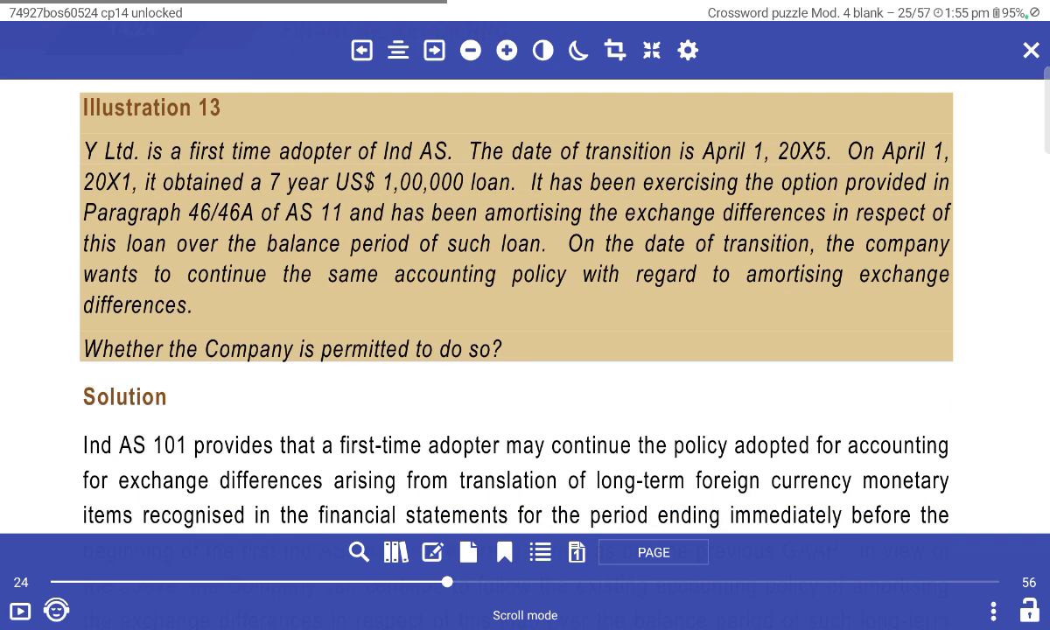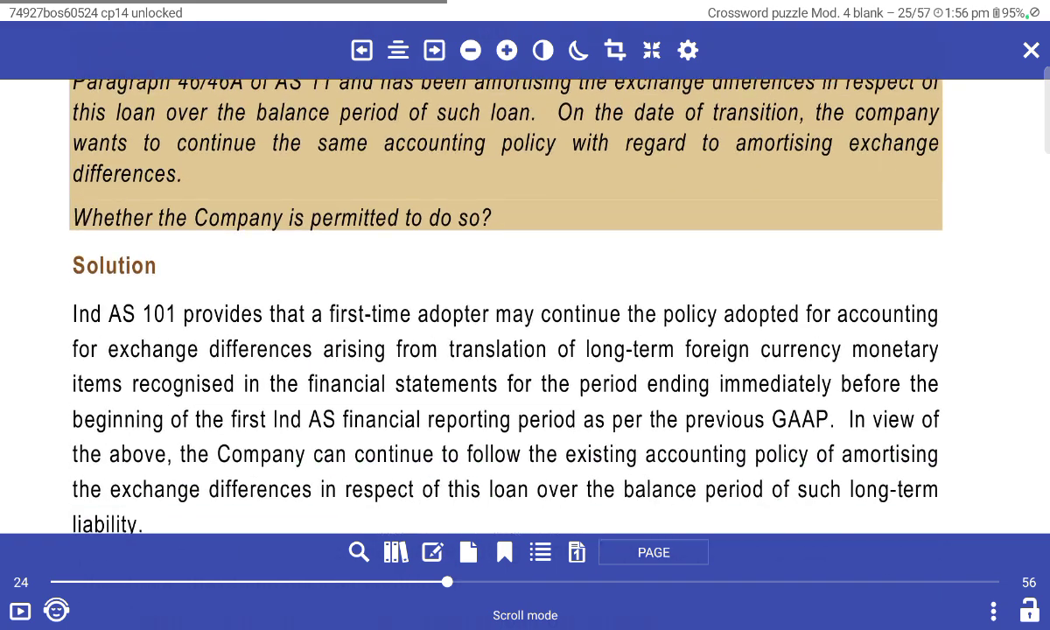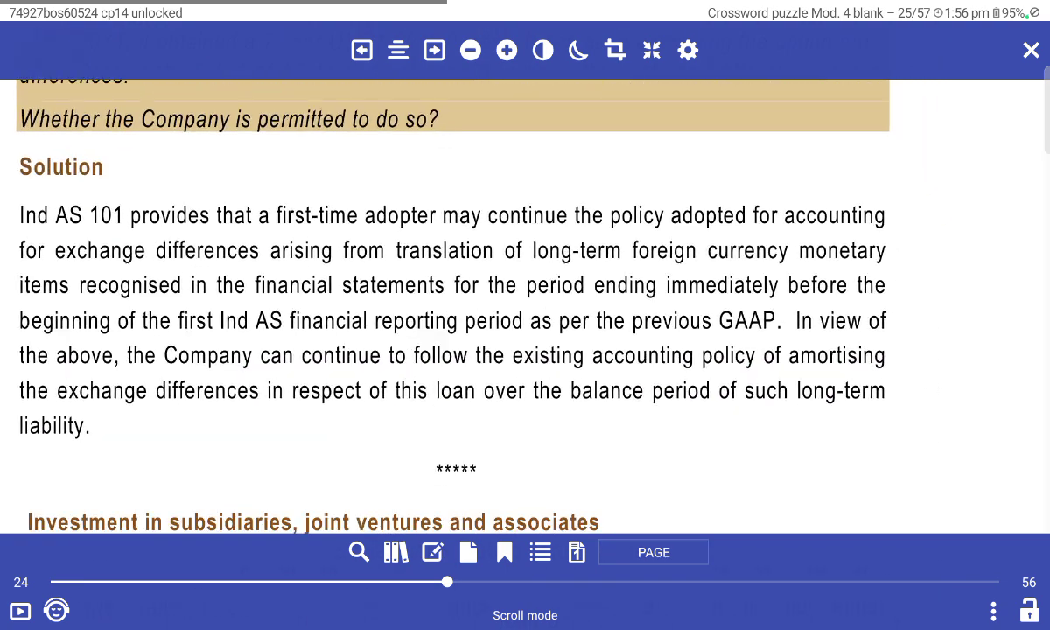Illustration 7. Y Limited is a first-time adopter of Ind AS. The date of transition is April 1, 2015. On April 1 it obtained a 7-year $1 million loan and exercised the option provided in paragraph 46A of AS 11, amortizing the exchange difference in respect of the loan over the balance period of the loan. Can the company continue the same accounting for the exchange difference?